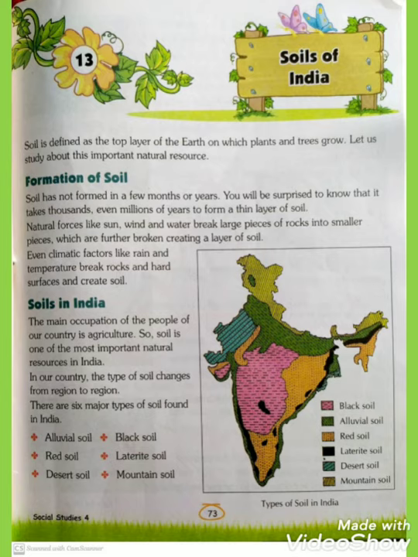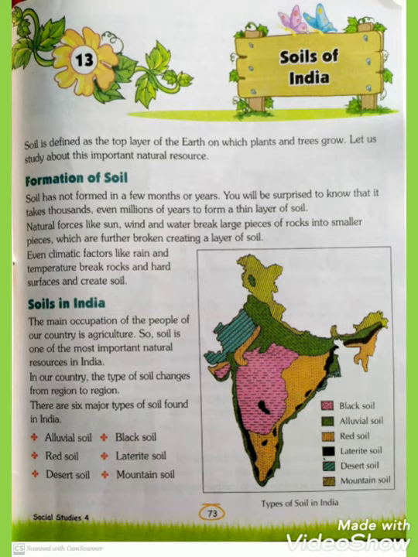Even climatic factors like rain and temperature break rocks and hard surfaces and create soil. Surface means the outside part of something is called surface. So not only natural forces, climatic factors, rain and temperature also break the large rocks and may create the soil.